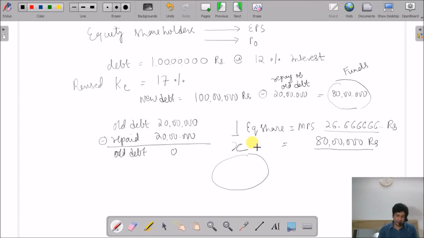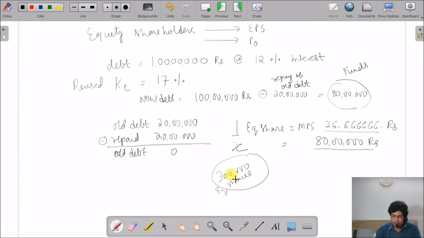So 80 lakhs divided by 26.666666 gives me 3 lakh shares. So 3 lakh equity shares I am going to buy back. You have to be very cool and calm while understanding this part. I hope I have made myself clear.